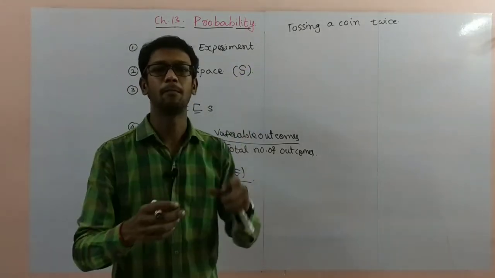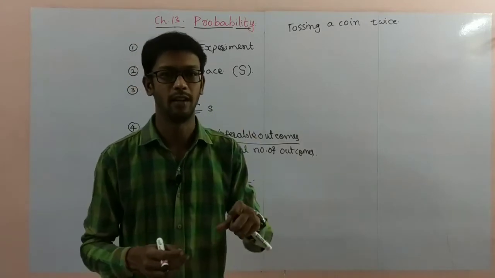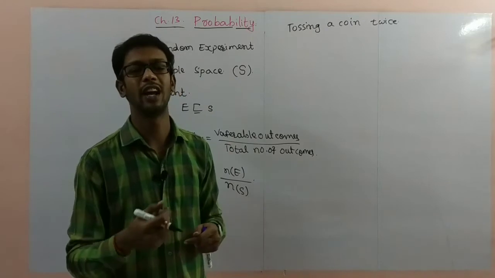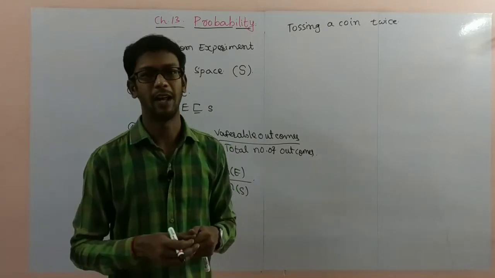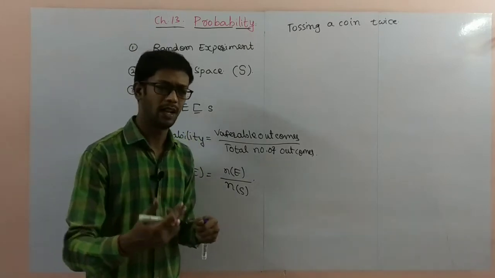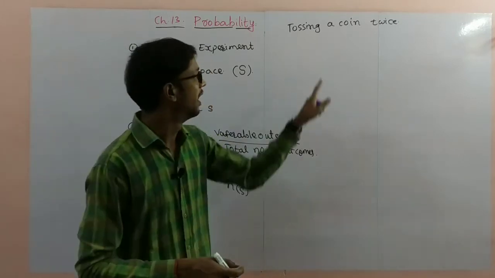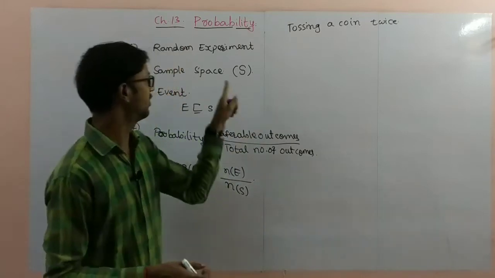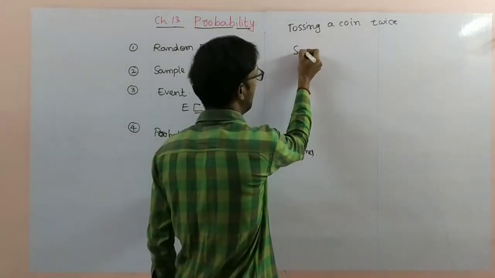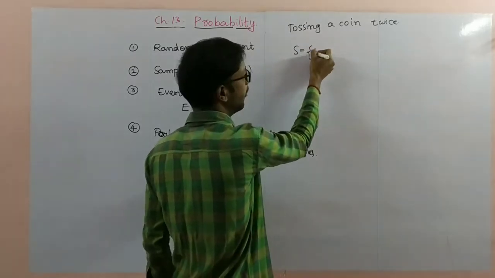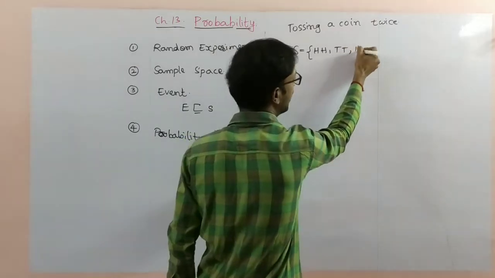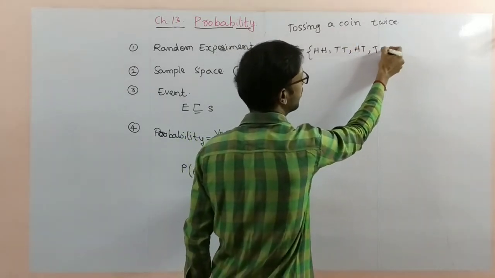Taking a card from a deck of cards is also a random experiment. Throwing a die is also a random experiment. We discussed a lot of examples in first year also. Based upon that only we will do these problems. Next, what is the sample space for tossing a coin twice? For this one, we will get HH, HT, TH, TT.